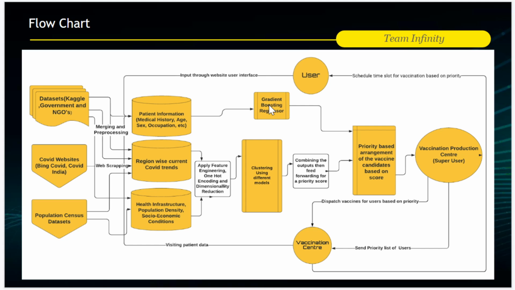The regional medical data is used to train the regression model. It requires a patient to fill in all the details based on which a fatality score is generated. The remaining data is used for clustering models. Once the region is divided into separate clusters based on similarity of trends, we rank these clusters and inside each such cluster, sort people according to their fatality scores and allocate them slots.